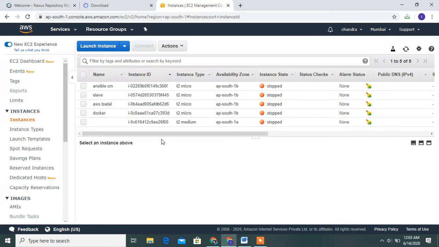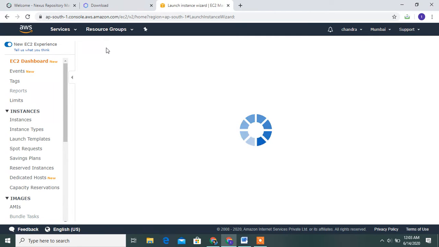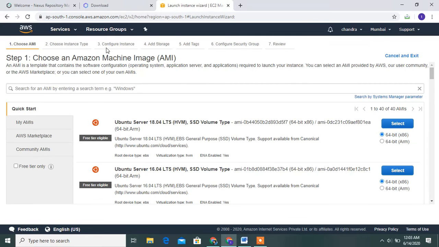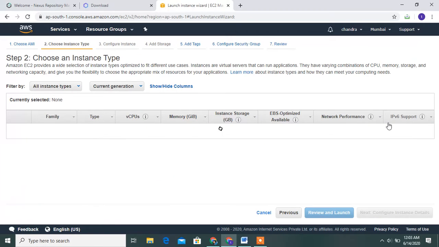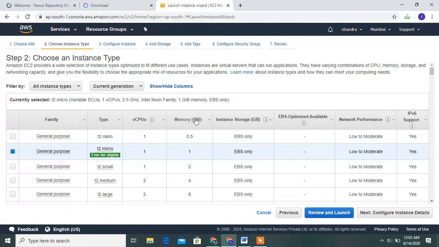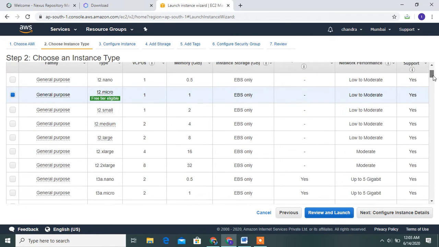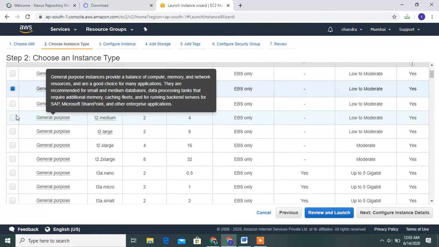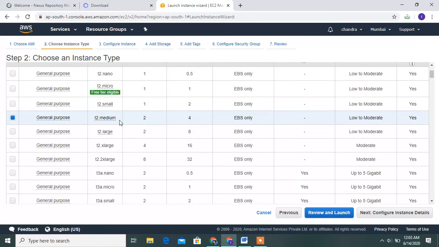Go to my EC2 instance and launch the instance. Select the Ubuntu server, free tier. Then go to T2 medium. Guys, see this. I select the T2 medium.